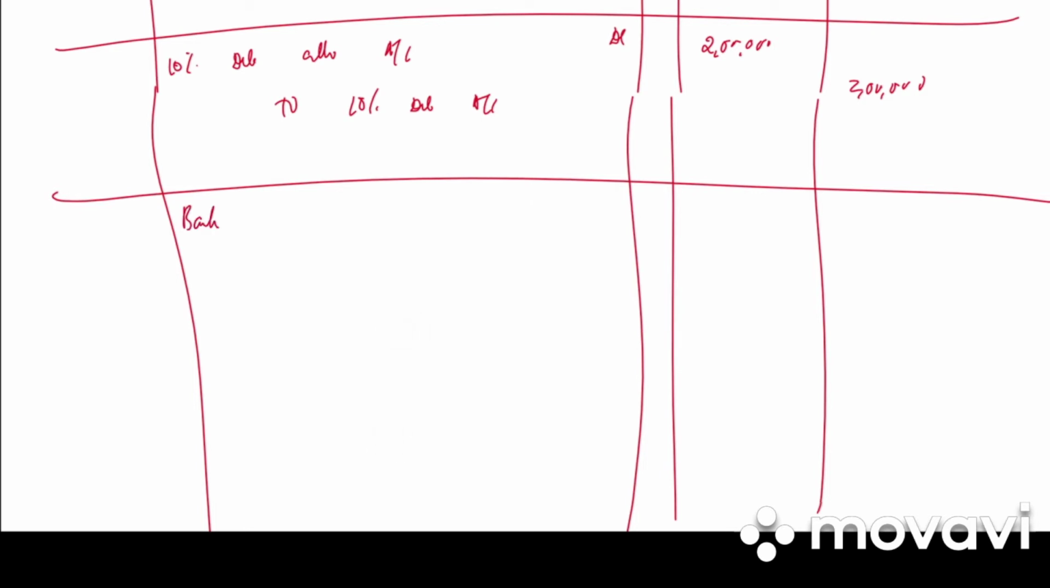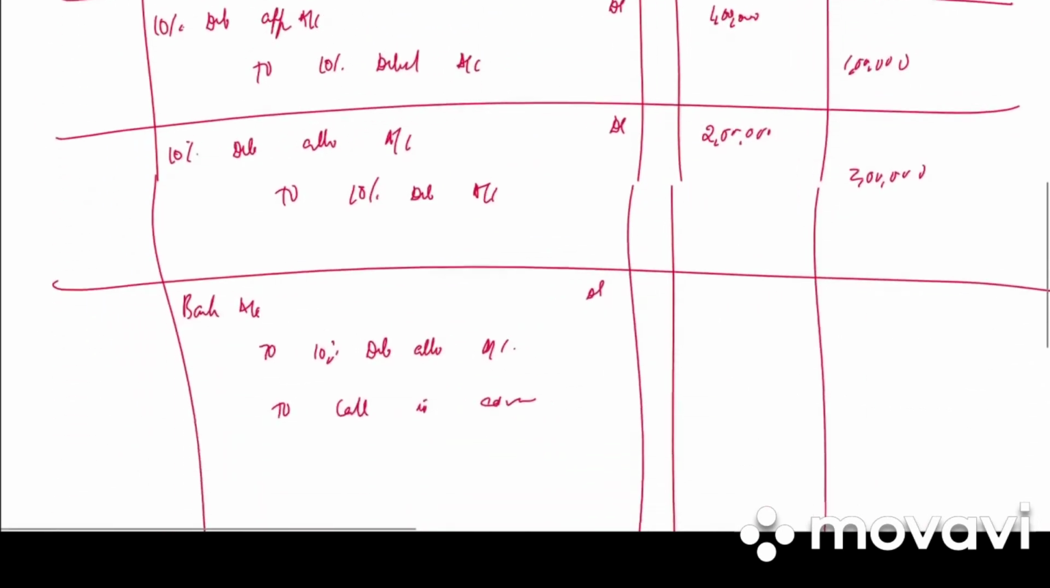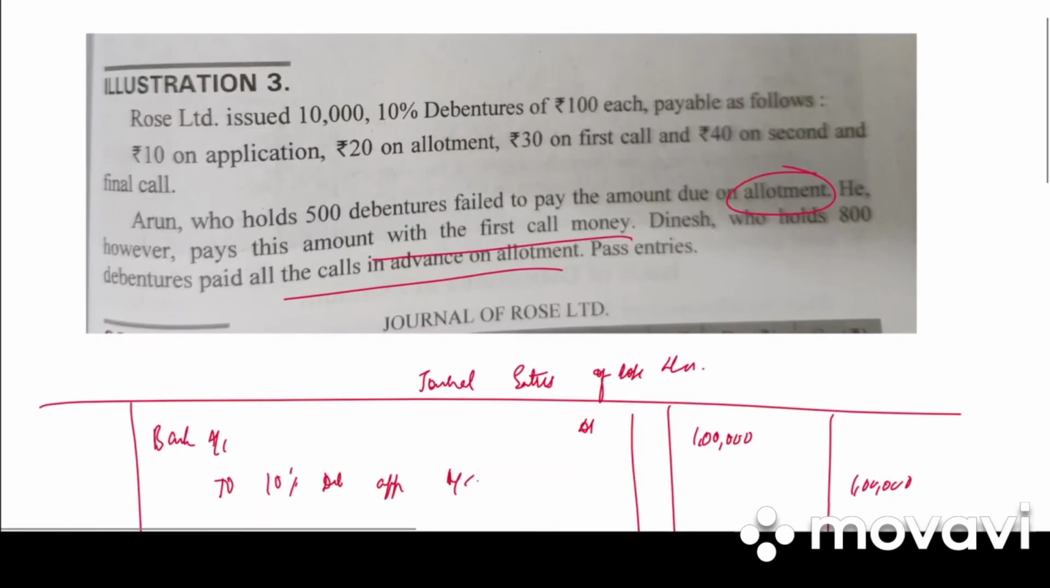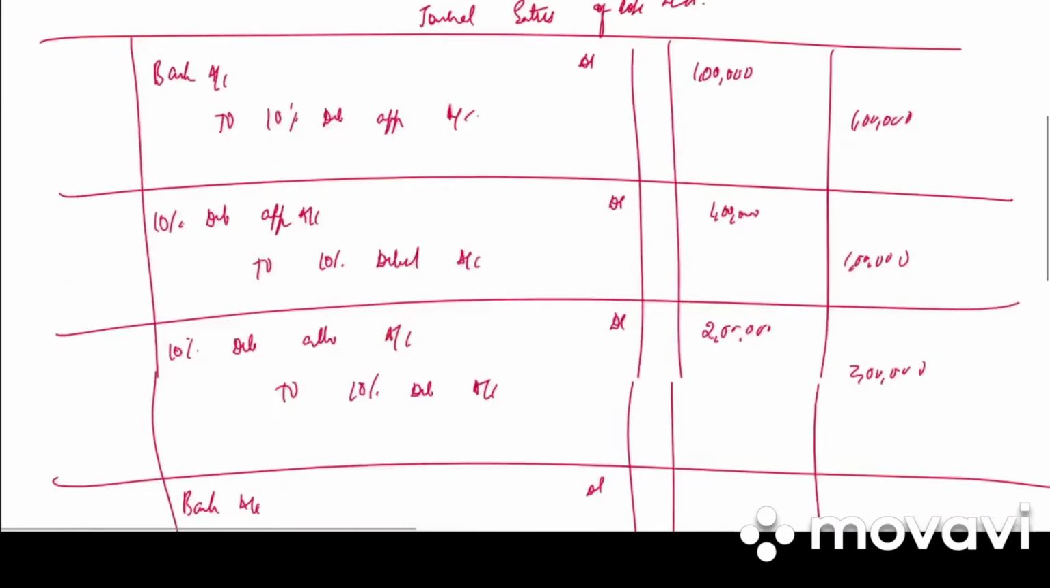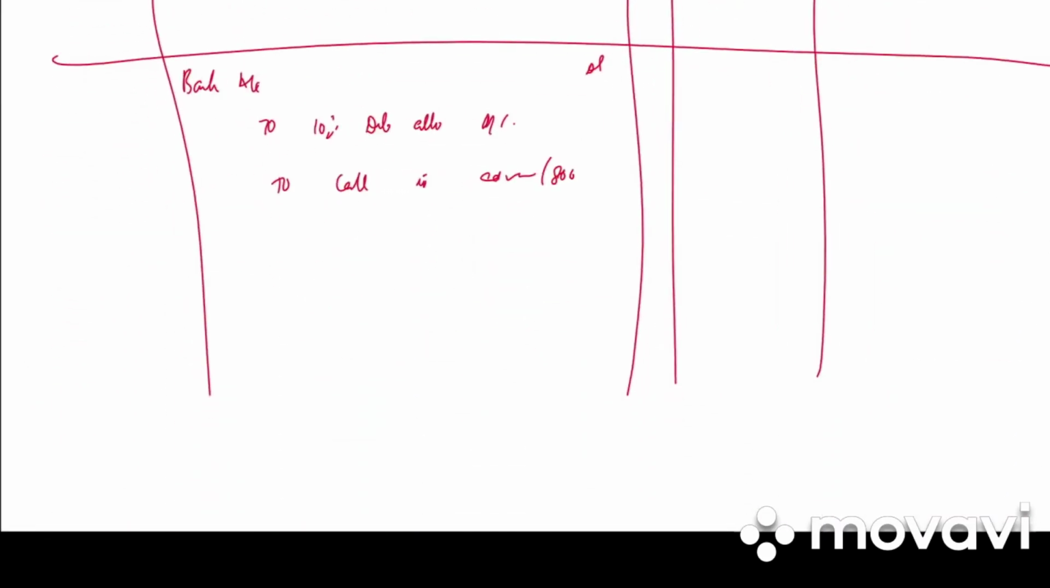Next we have bank account debited to 10% debenture allotment account, to calls in advance. So calls in advance is paid in the allotment stage. For how much? 800 of first call, 800 of second and final call. So total is 70. 800 into 70, 56,000.